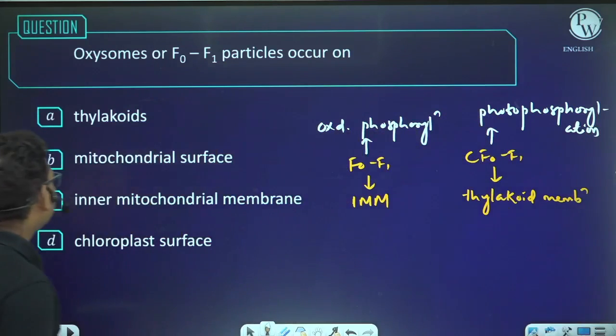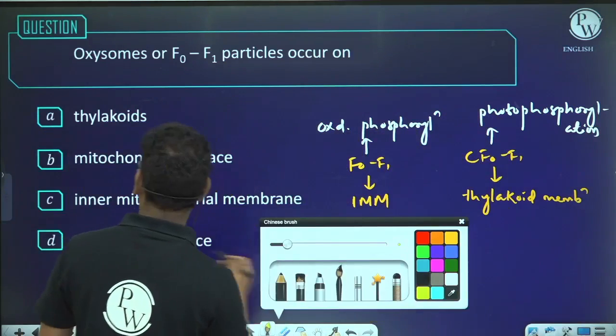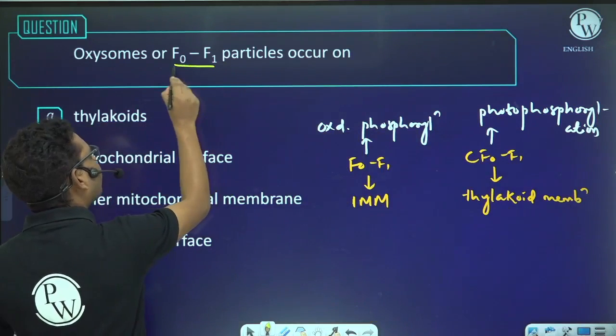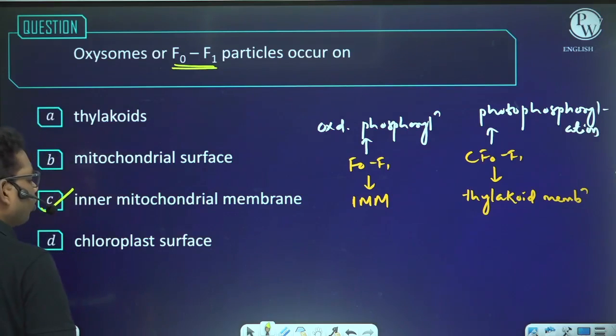Okay, so the answer is C. Why not thylakoid? Because here it is written F0 F1.